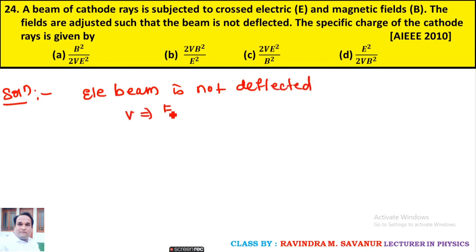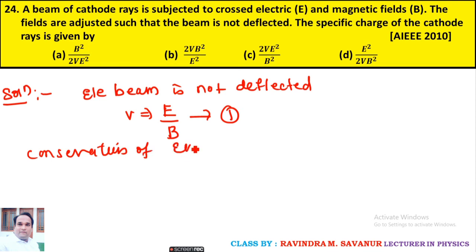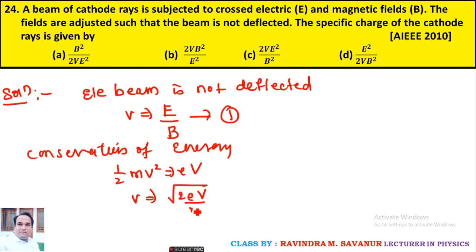according to the condition of a velocity selector, electric field upon what? Magnetic field. So this is equation 1. Now the conservation of energy is given by half mv squared equals eV. Therefore velocity equals square root of 2eV upon m.